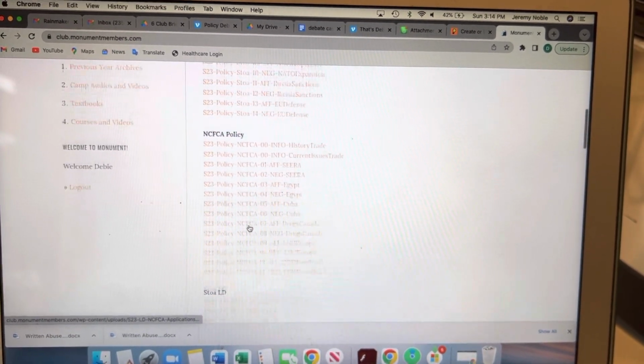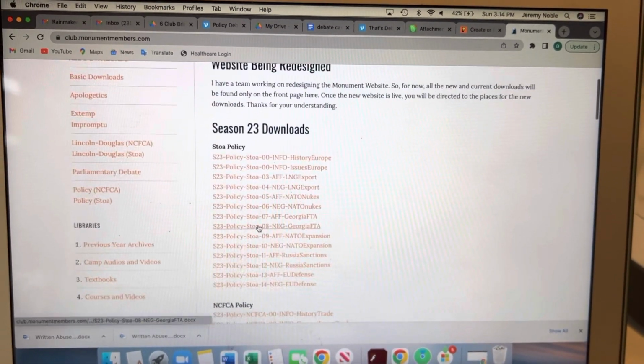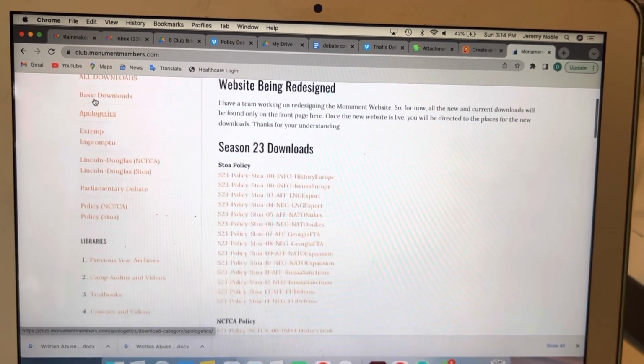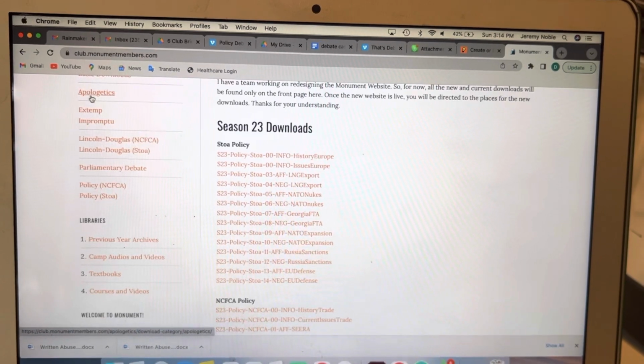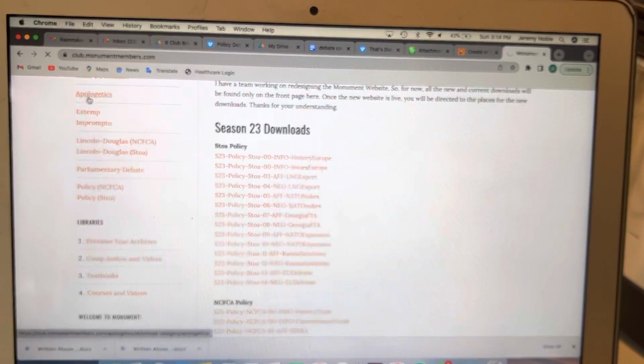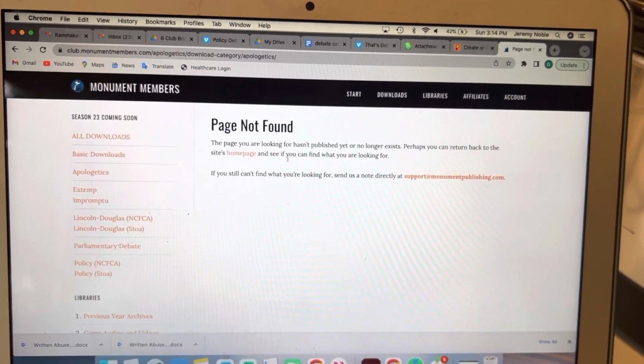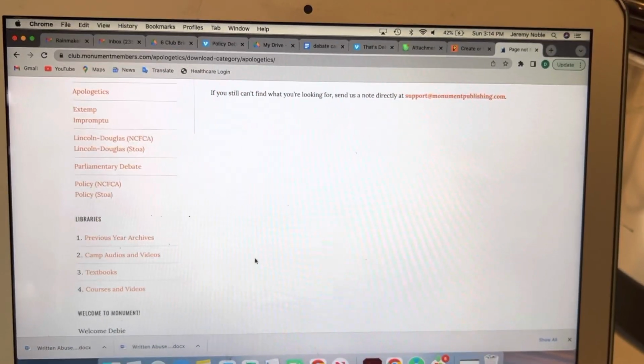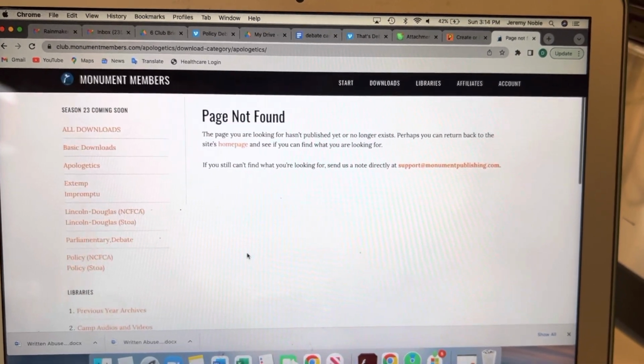The other major resource that we use in NCFCA, there's also, notice our LD resources are down here for Lincoln Douglas debate. The other resource that we use is apologetics, and right over here there's a tab. So I don't know if it's ready yet, but you can click on the apologetics tab, and usually they're updating the website. There should be a list of documents available here to click on to help you study for apologetics.